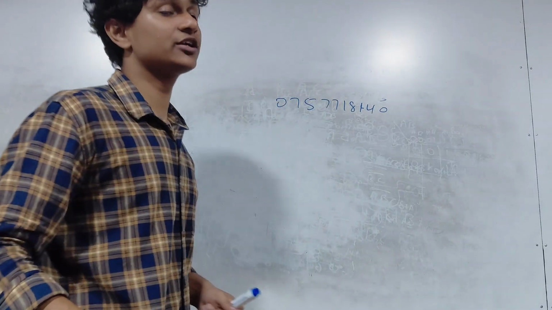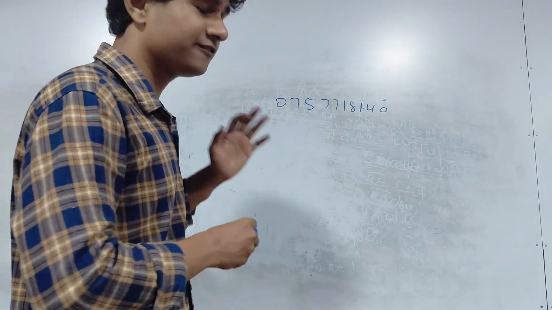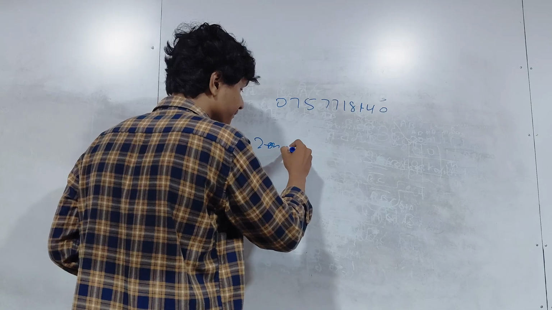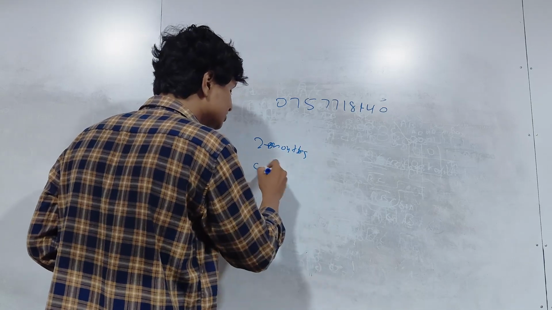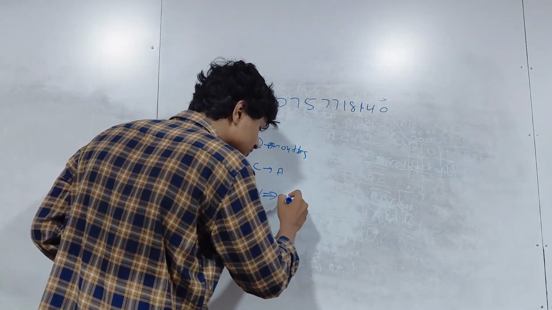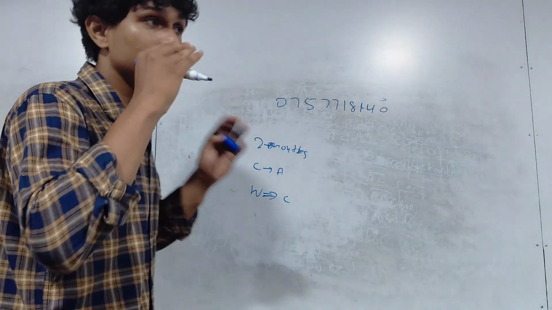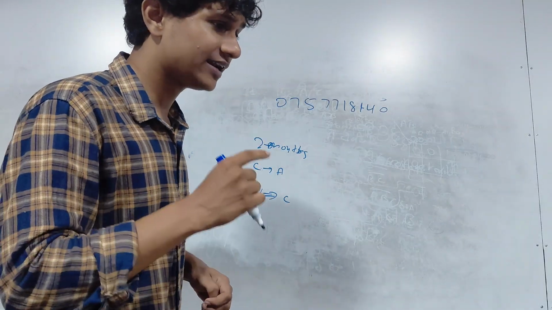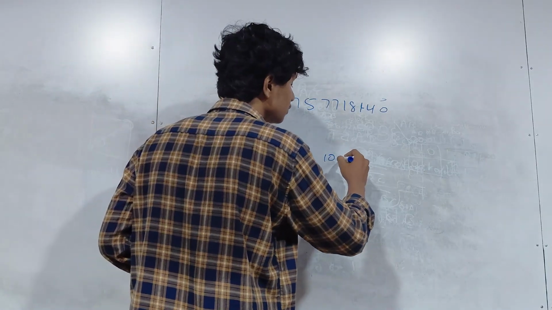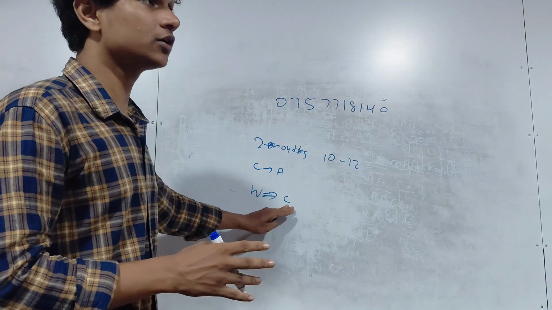Work hard. You can definitely increase your results. You still have 6 weeks. If you work hard enough, if you put in the effort, you can definitely upgrade your results. I know people who in the last 2 months went from C's to A's. Some guys went from W's straight away to C's. They were in W level. They were like, bro, I'm gonna fail for sure. But then what did they do? In the last 2 months, they worked like hell. They worked around 10 to 12 hours a day. So they really put in the effort and they got really good results.